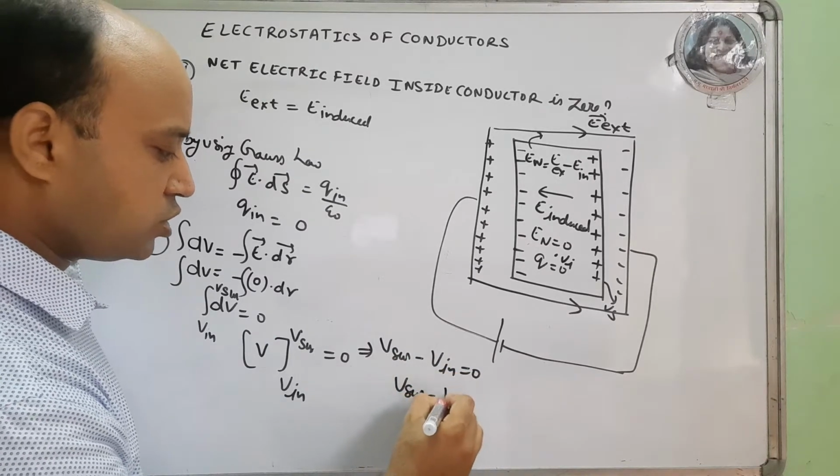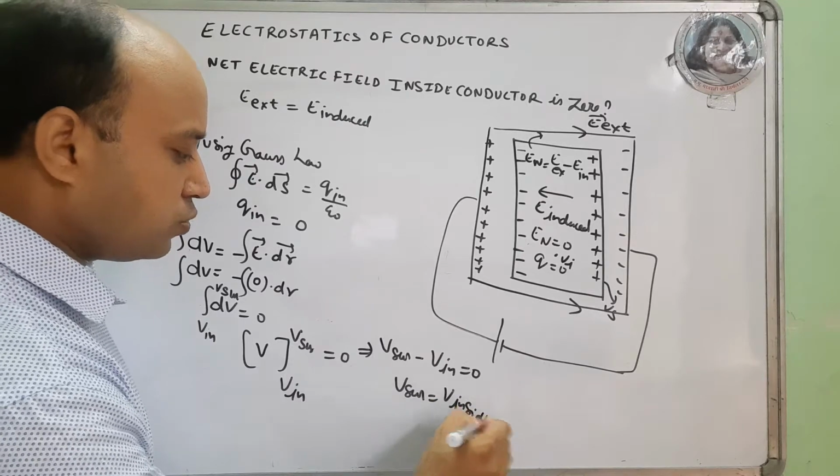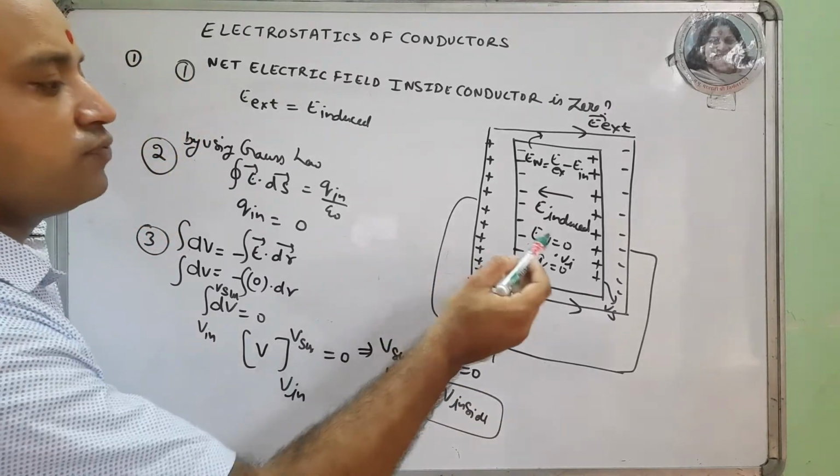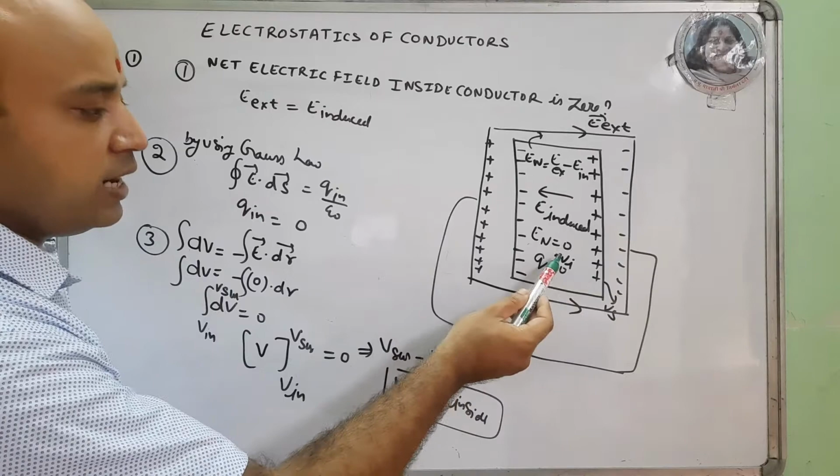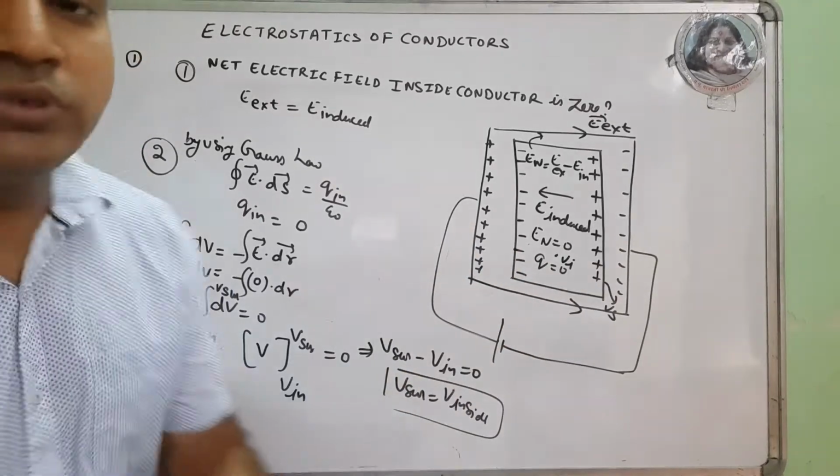V surface is equal to V inside. So the voltage on the surface and inside becomes equal.